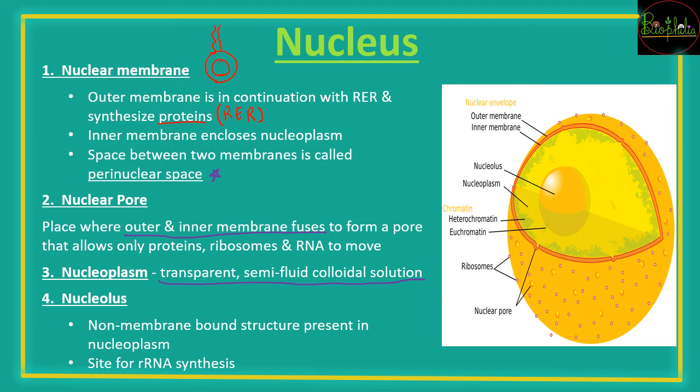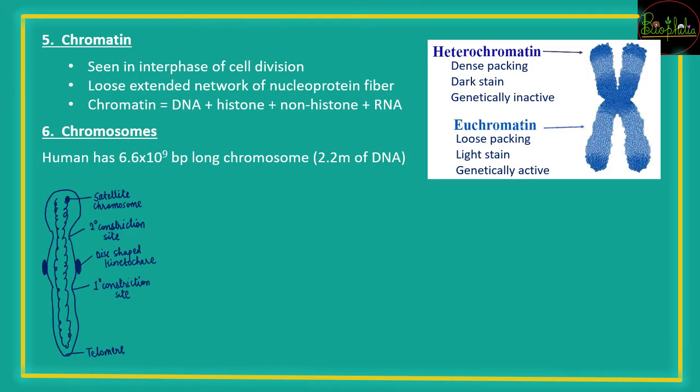Then there is one big dense structure present inside the nucleus, that is the nucleolus. Again, it is a non-membrane bound structure. So this is the second non-membrane bound structure that we have seen. The first one was the ribosome, the second one is the nucleolus. The nucleolus is also the site for RNA synthesis, that is ribosomal RNA synthesis. So ribosomal RNA synthesis takes place not just in the nucleus, but specifically inside the nucleolus.